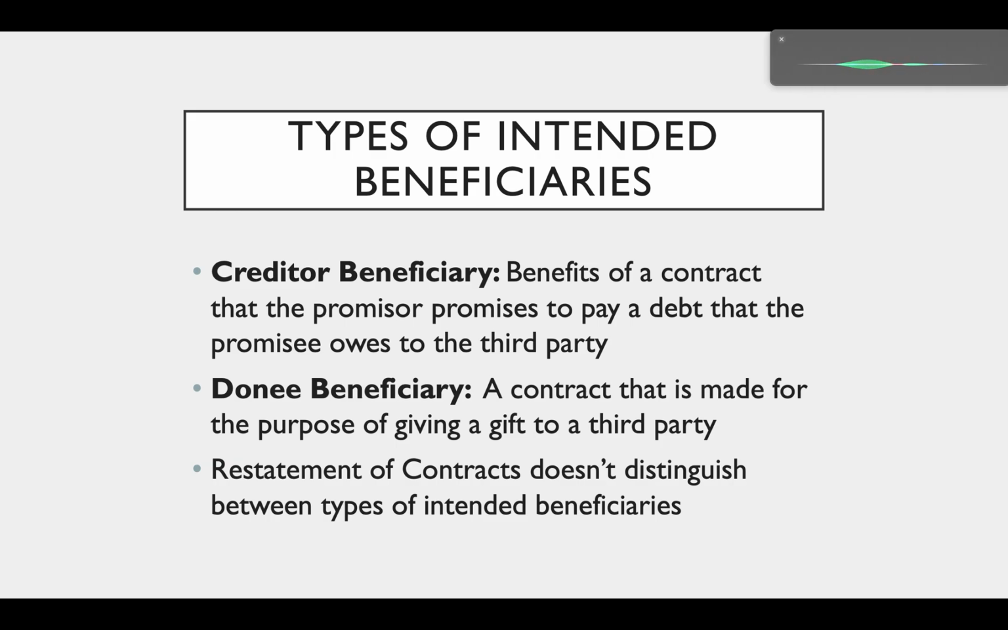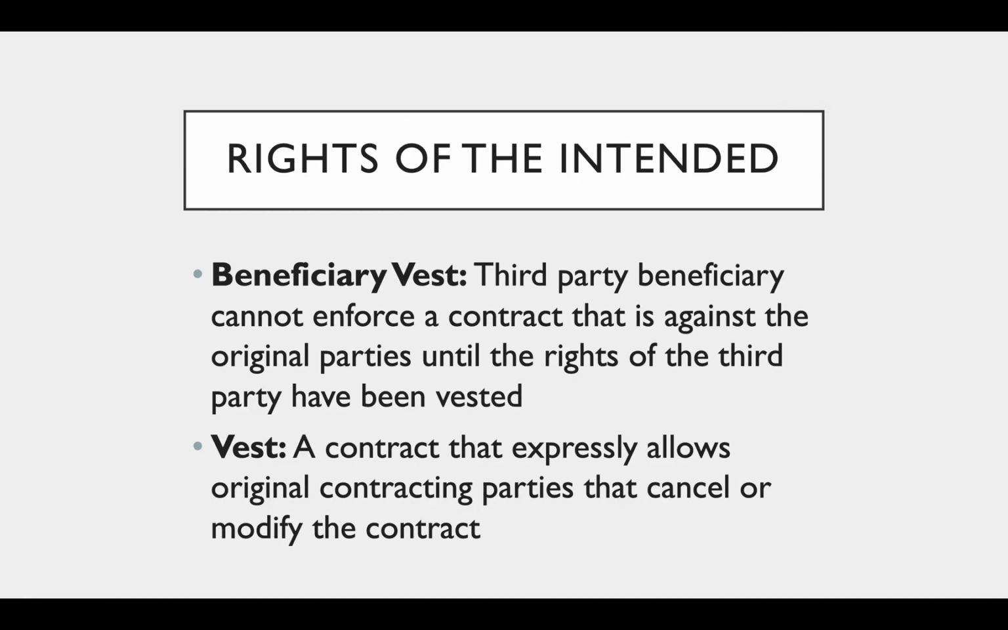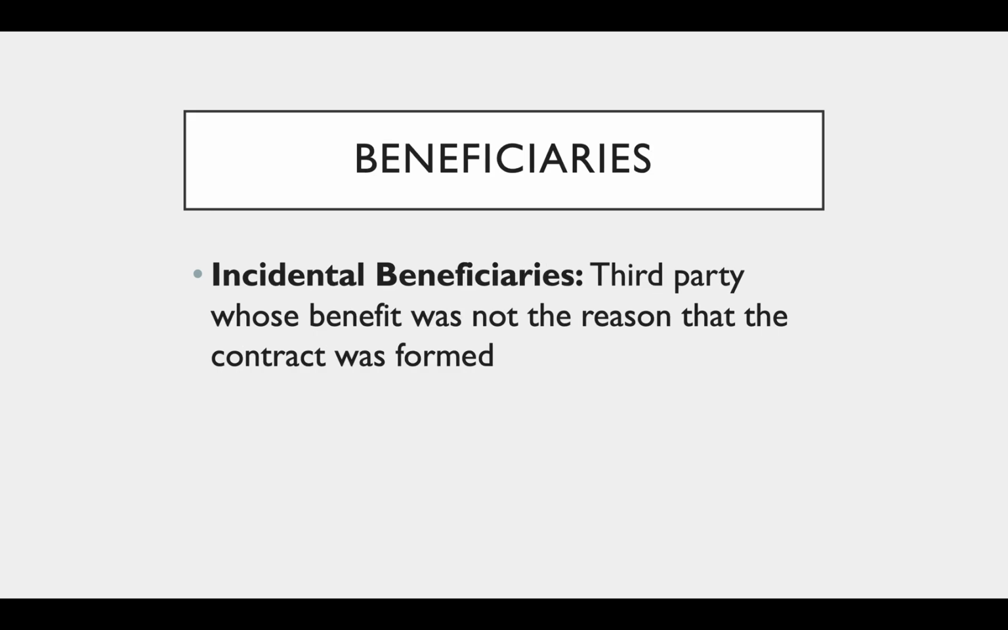Restatement of contracts doesn't distinguish between types of intended beneficiaries. Rights of the intended beneficiary vest. A third-party beneficiary cannot enforce a contract against the original parties until the rights of the third party have vested. Vesting limits a contract that expressly allows the original contracting parties to cancel or modify the contract.